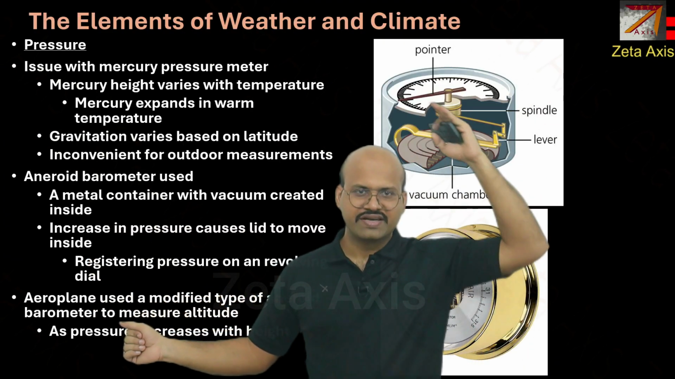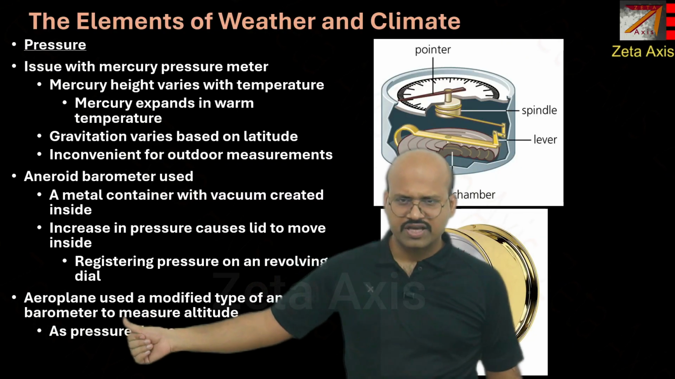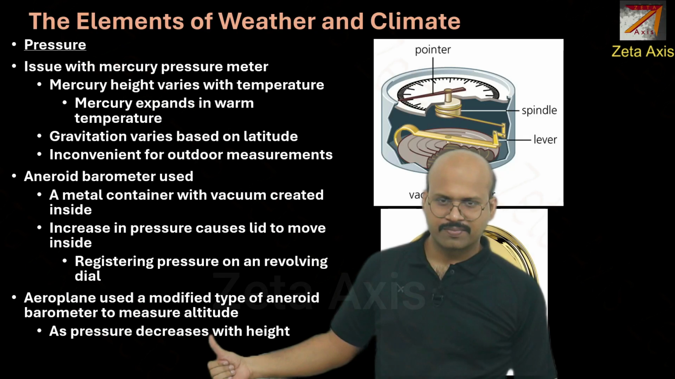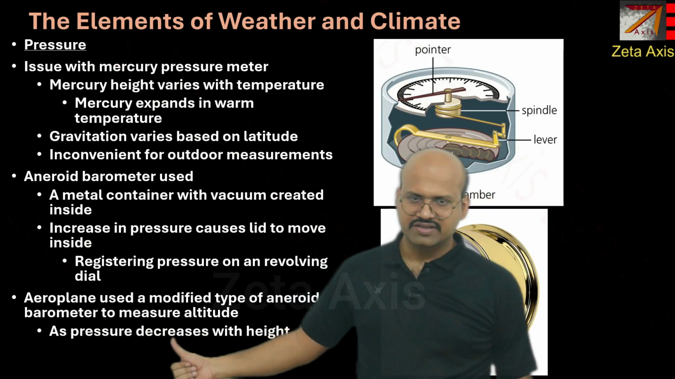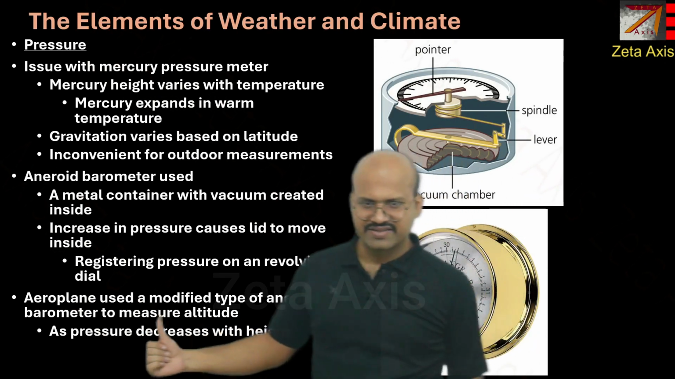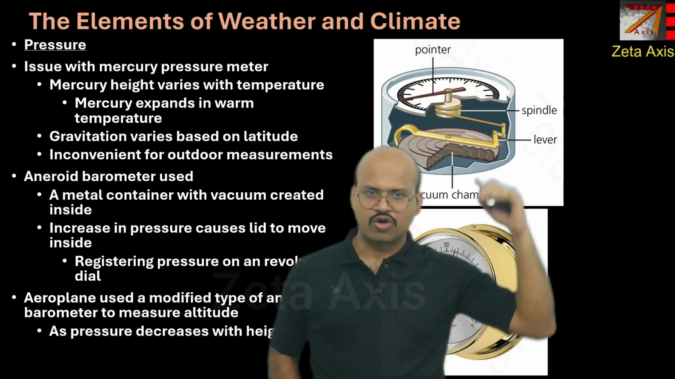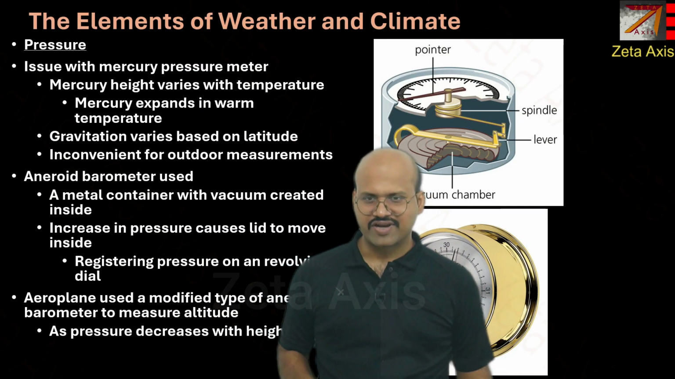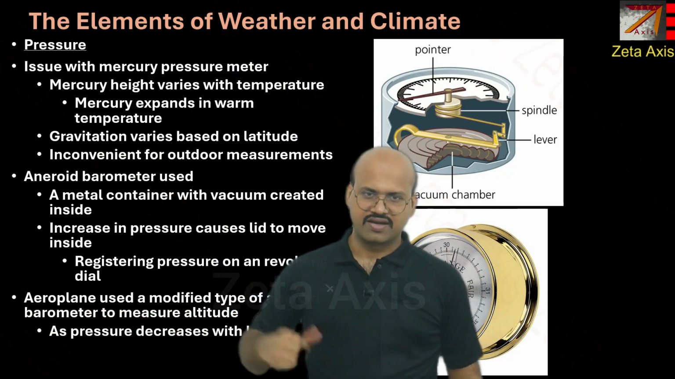So that will be indicated by this dial. Aeroplane used a modified type of Aneroid barometer to measure altitude as pressure decreases with height. So because pressure decreases with height, the Aneroid barometer can be slightly modified to measure the altitude, and that is why it was used for aeroplanes earlier.